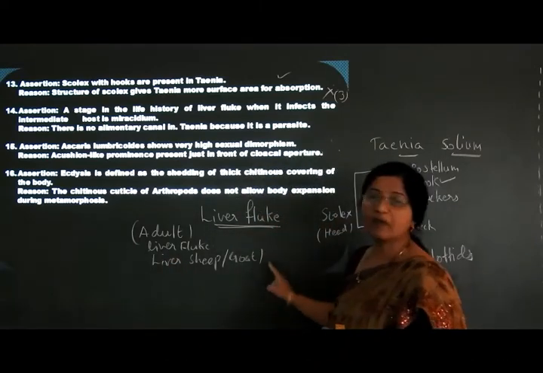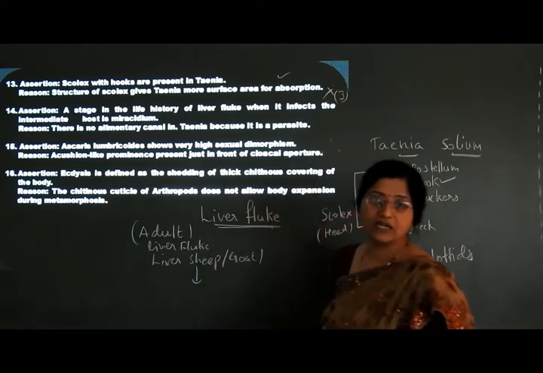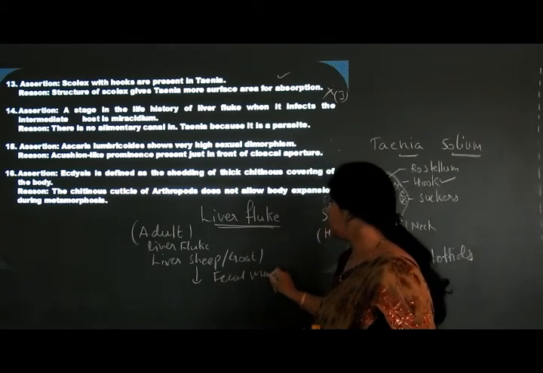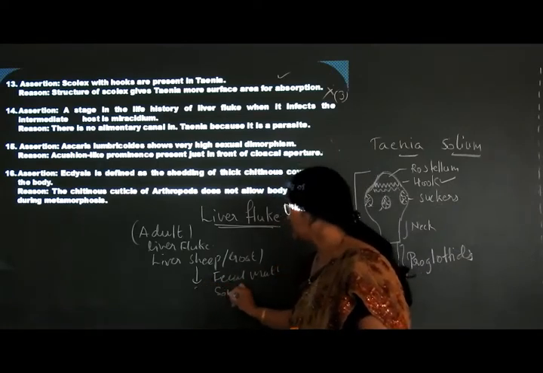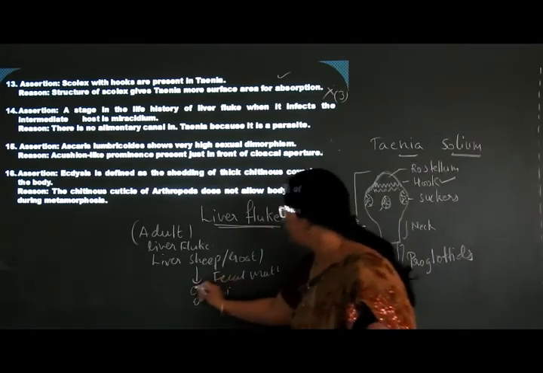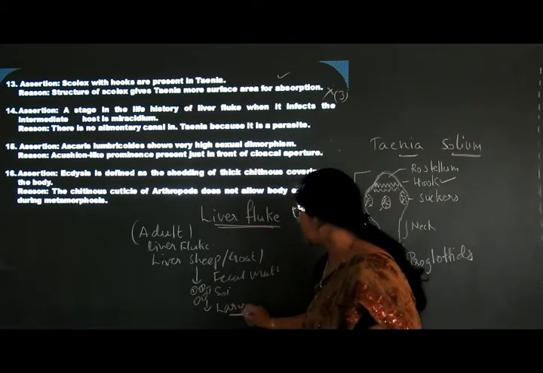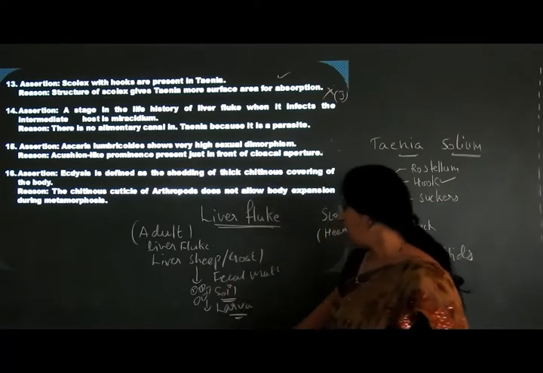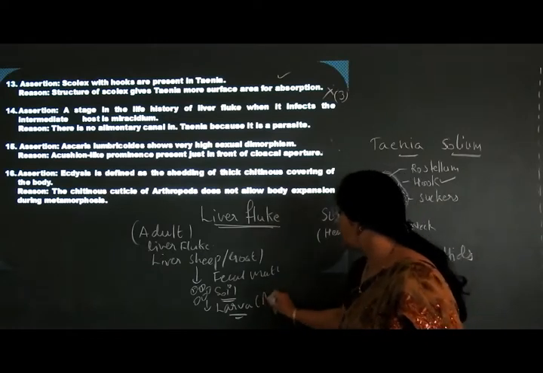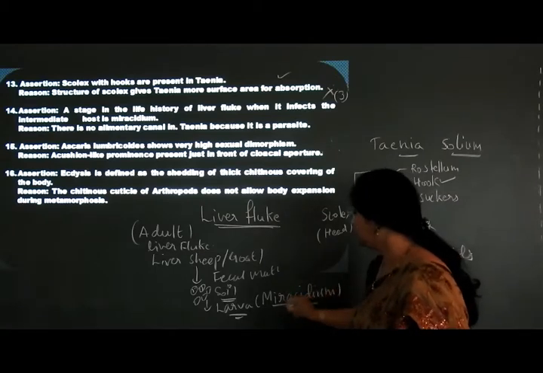Next, what happens? These are hermaphrodites. They release fertilized eggs along with the fecal matter of the sheep or the goat into the soil. These eggs will transform into larvae outside, because the soil provides the humidity and proper temperature for the eggs to hatch into the larva. This larva is called the miracidium larva.